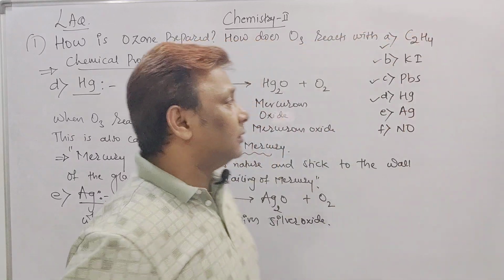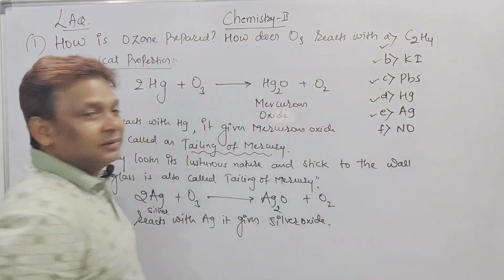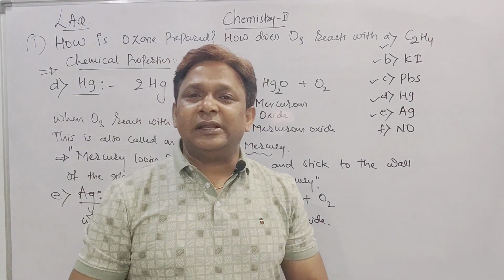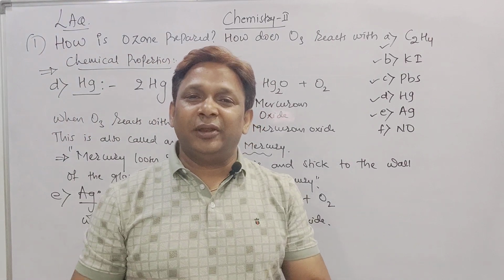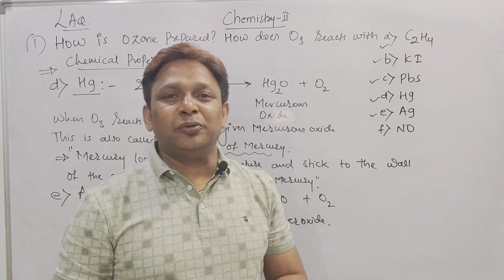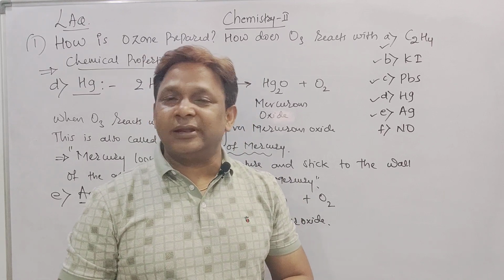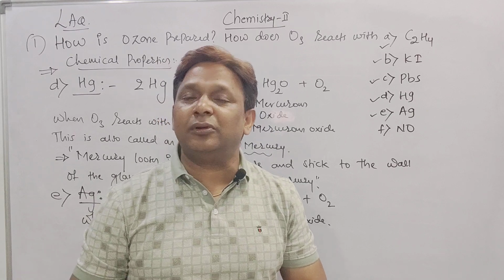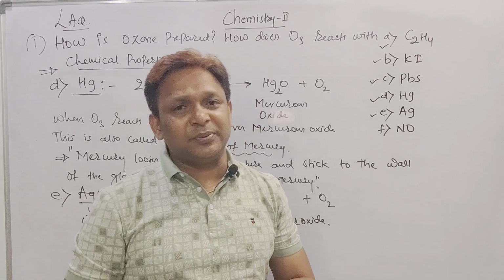How many properties have we done till now? We completed 5 properties. So once again, if you want to revise, you can revise within 2 minutes. What is the method to prepare ozone? When oxygen gas passes through silent electric discharge, it gives rise to ozone gas. It is an endothermic process where delta H is equal to plus 142 kJ per mole.